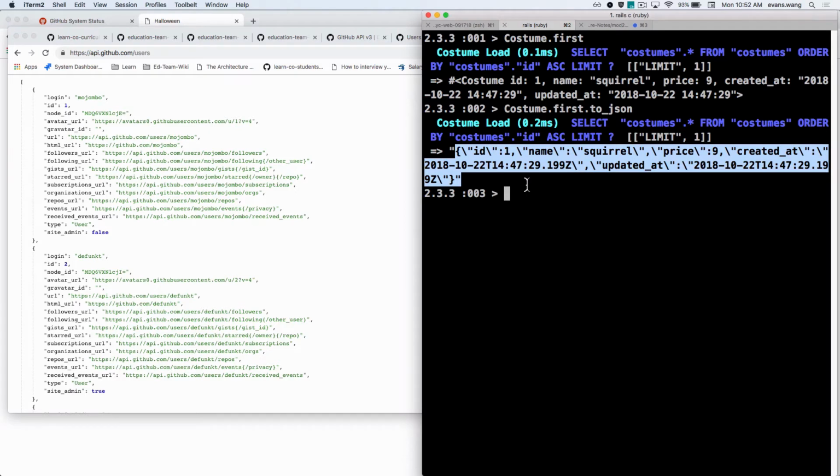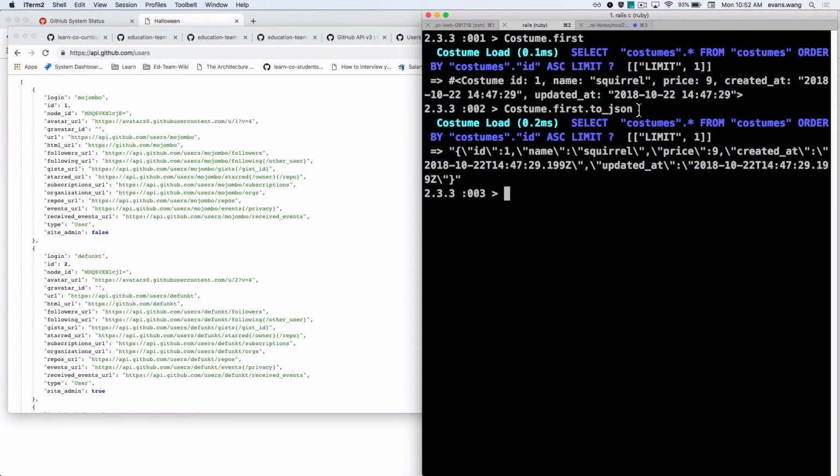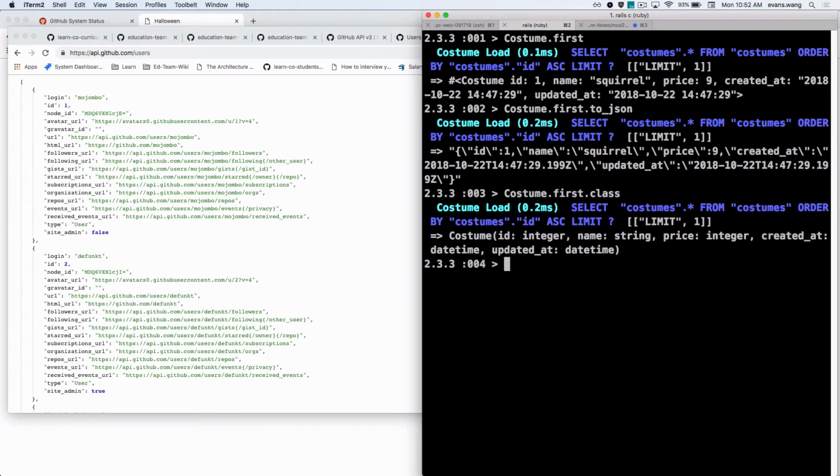But what's happening here? What language is this? If I were to just do the first, and I were to check the class, what would it come back as? A costume class. A costume object written in what language? Ruby. So when I'm making my fetch request from the browser, what language is that? JavaScript, right?